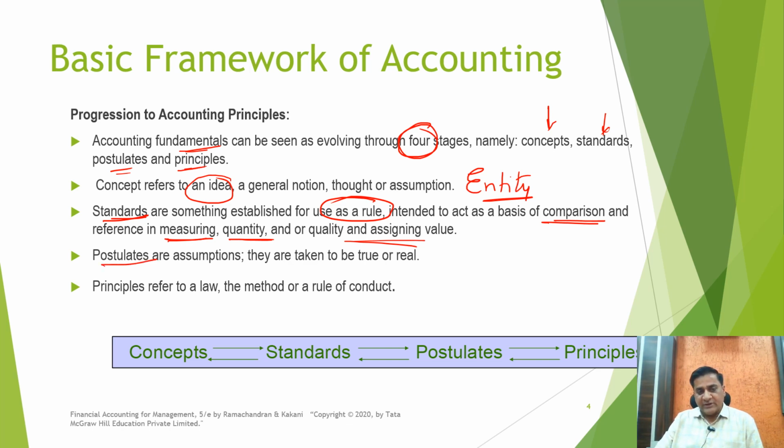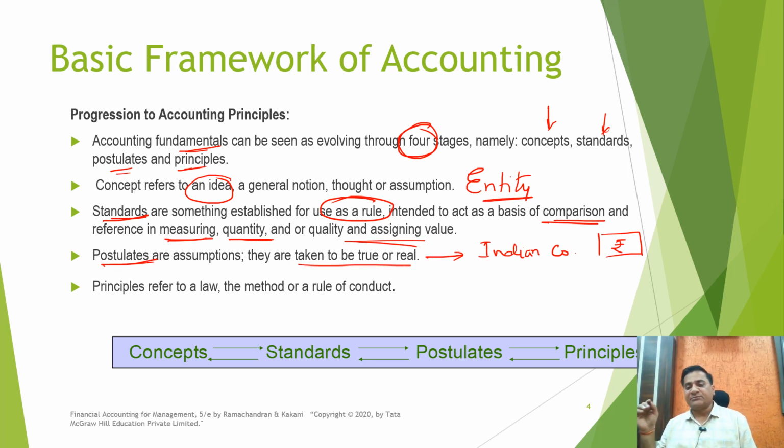Then we talk about postulates. Postulates are nothing but the assumptions which need not be disclosed separately that these have been followed. We have also talked about this in our earlier class, wherein we said that, for example, if we talk about the Indian context, an Indian company, it is assumed that all the numbers given to us are in Indian rupees. This is an assumption. It need not be mentioned separately, although if you look at the annual reports of any organization, you would find it is also mentioned clearly that all these numbers are in Indian rupees. But these are assumptions which are taken to be true or real, right?